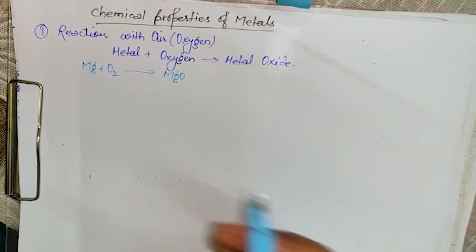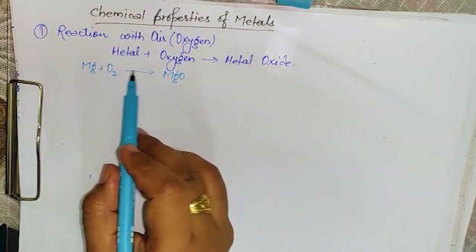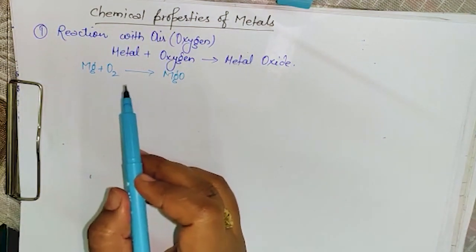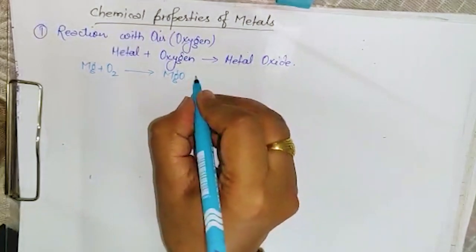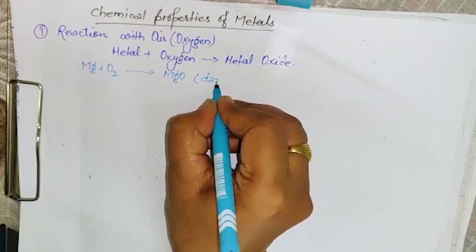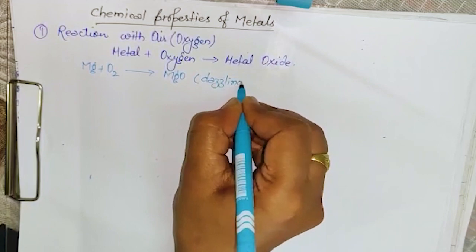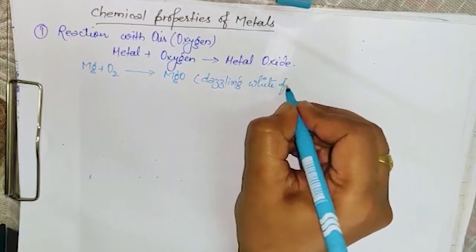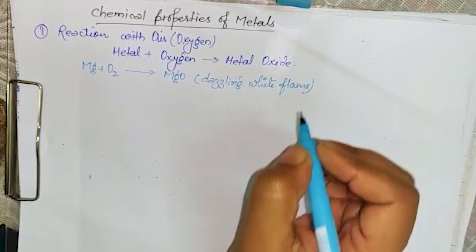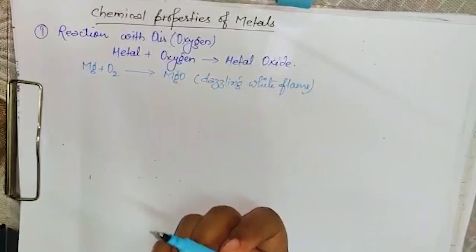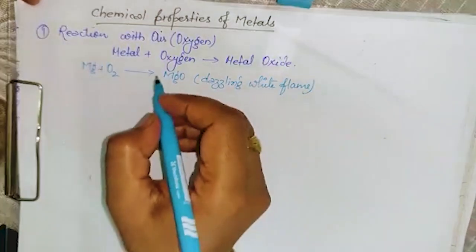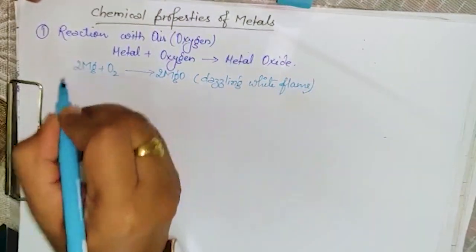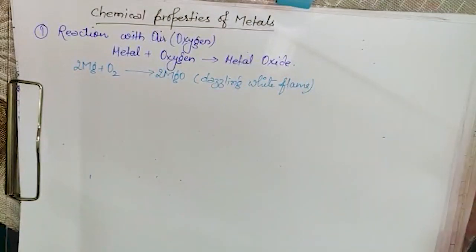When magnesium burns in the presence of oxygen, it gives a dazzling white flame. You should know this, the white flame it gives. This reaction is not balanced, and you have done balancing in chapter 1, so it is like this. This is the magnesium reaction.